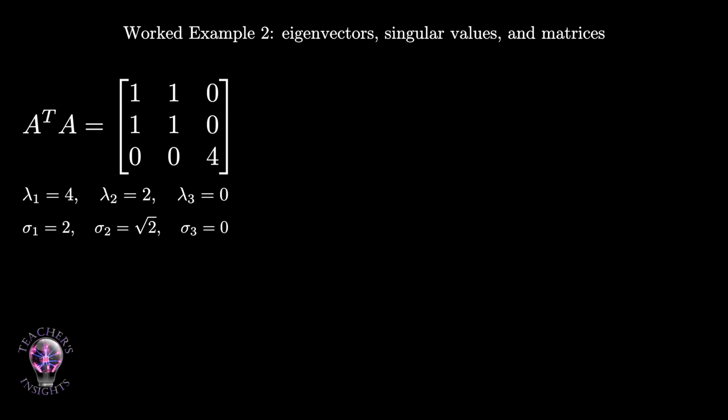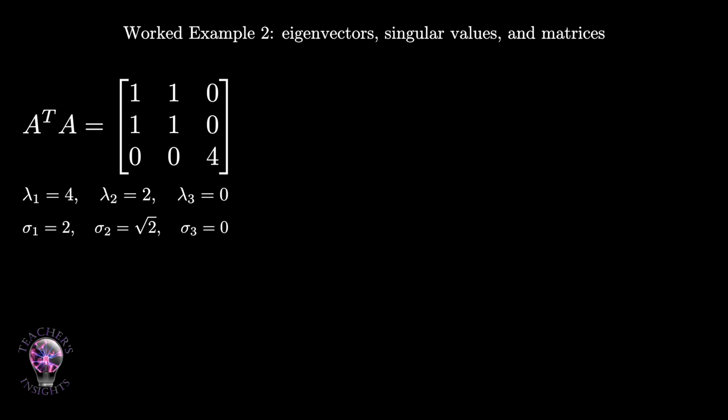Now look at the xy block. The 2 by 2 block with all entries equal to 1 sends the vector 1, 1 to 2, 2. So the eigenvalue is 2, with eigenvector 1, 1 in the xy plane. Normalize it to get v2 equals 1 over square root 2 times the vector 1, 1, 0. The vector 1, negative 1 in the xy plane is killed by that block. It is sent to 0. So lambda 3 equals 0, with eigenvector v3 equals 1 over square root 2 times the vector 1, negative 1, 0. So the eigenvalues of A transpose A are 4, 2, and 0.